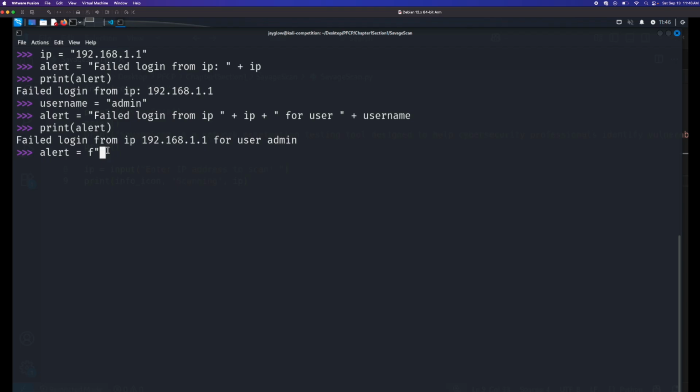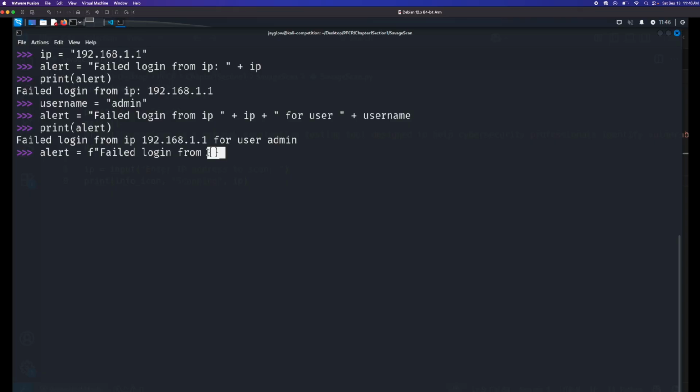So we have an f there, double quote, and then failed login from, and then I'm just going to use the curly braces. The curly braces tell Python, hey, this is a placeholder for a variable, and I want to use what's called string interpolation. String interpolation is taking a value from a variable and injecting it into a placeholder in a string.